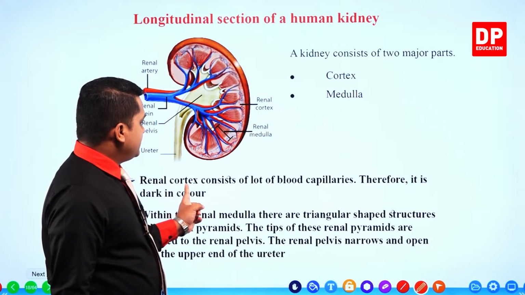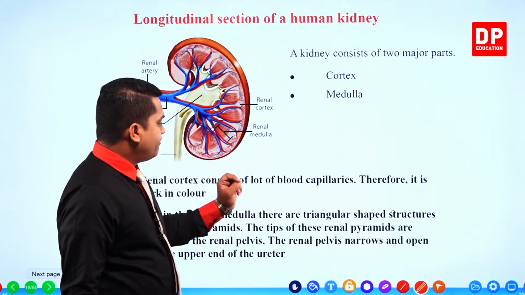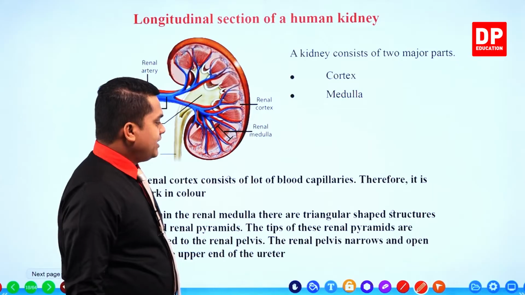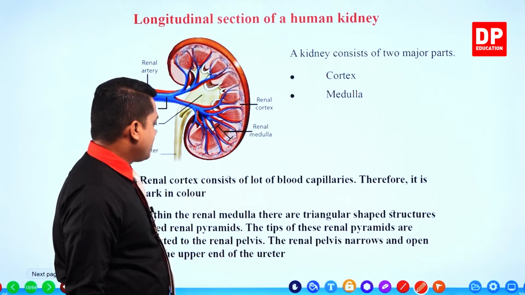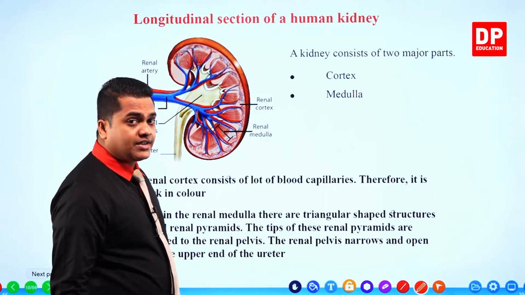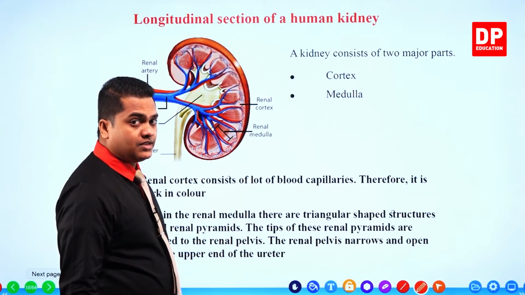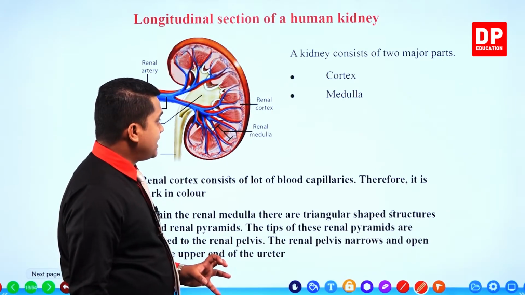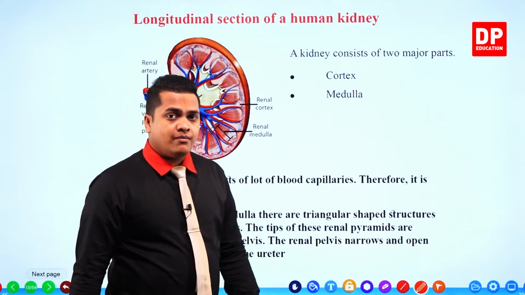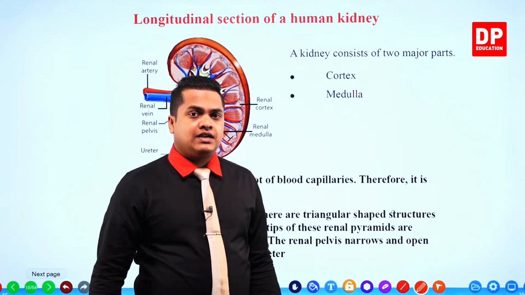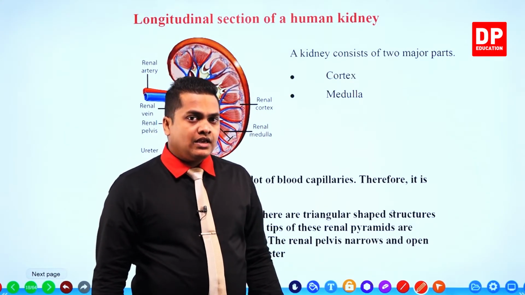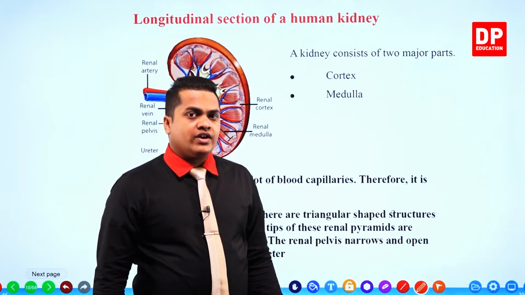Renal cortex consists of blood capillaries. Renal cortex consists of a lot of blood capillaries. So cortex has a very large number of blood capillaries. Capillaries are the ones which are going to carry blood within the organs.